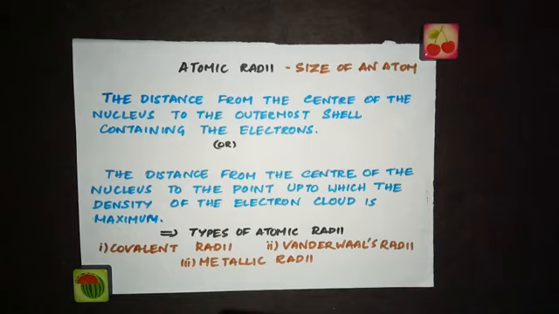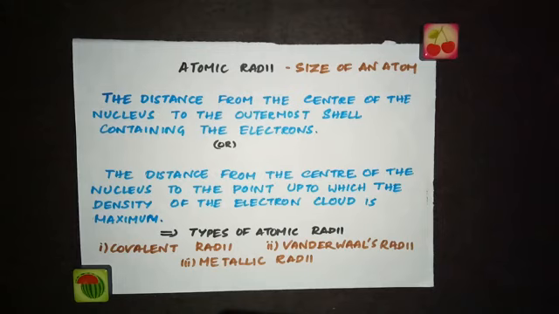Even though we are defining atomic radii like this, there are many difficulties in determining the atomic radius. We cannot determine the atomic radius precisely due to certain reasons. The first reason, it is not possible to isolate a single atom for the purpose of determination of its radius. And the second reason,